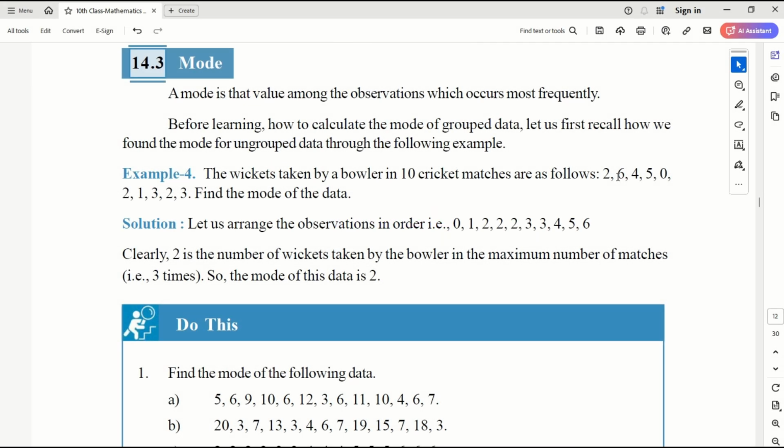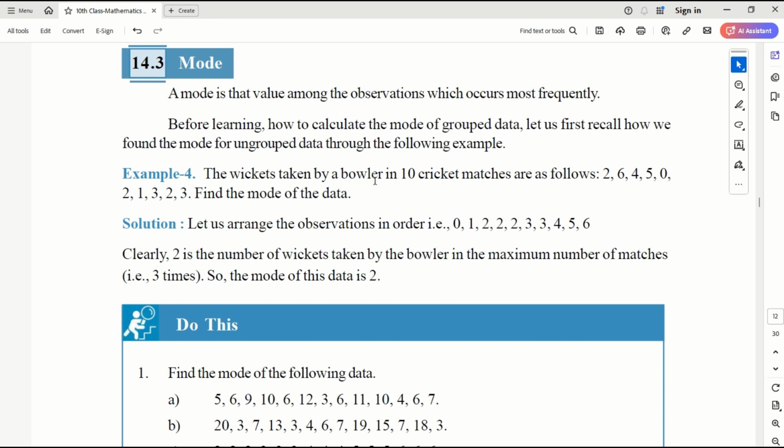Let us learn about the mode. As we know, in the previous classes we have learned what the mode is. Mode is the value among the observations that occurs most frequently. It means if you have 10 numbers given, the mode is the number which is repeated the most number of times among these 10 numbers. Let us explain using an example.